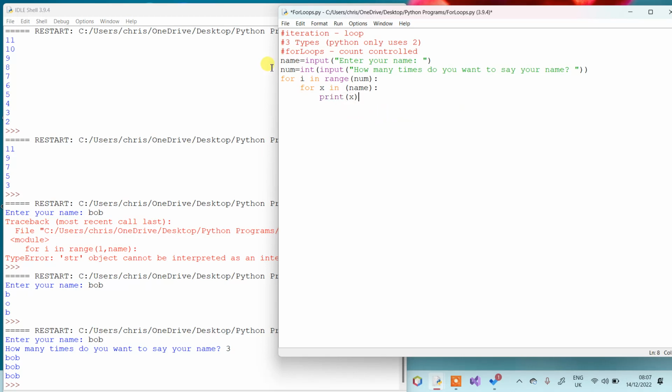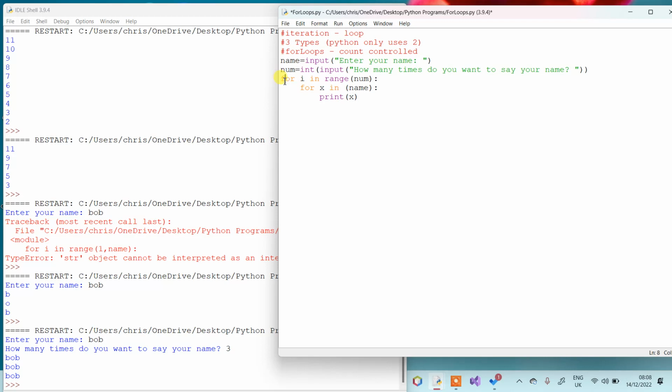Let's just have a look at what this is going to do. So for i in range of num. Whatever number I type in when this line of code is run, it's going to run whatever is in this loop that many times. And the thing that is in this loop is another loop. So this loop is going to run 3 times, and then this loop is going to run in the length of name. So whatever name I write, it's going to run through that name and print out x.